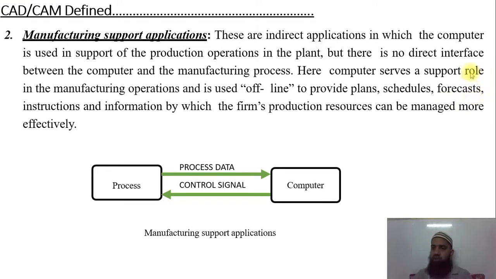Forecasting is also done by use of the computer. Prediction, we can say the forecasting; the meaning of forecast is prediction. Okay, that is also done, and all these are the instructions and information by which the firm's production resources can be managed more effectively compared to that era where we were not equipped with the computer. These are the different types of parameters there.